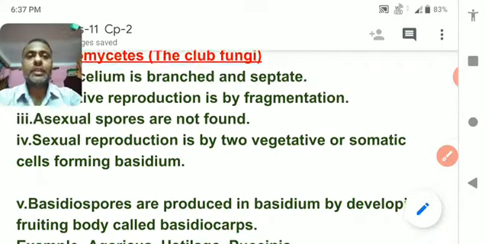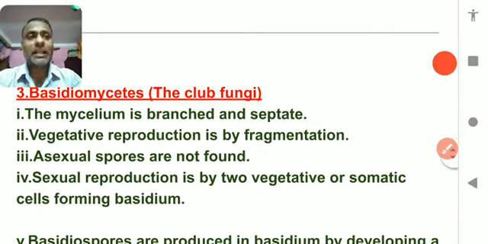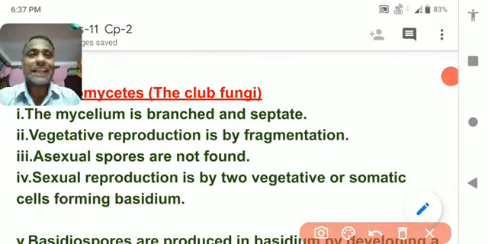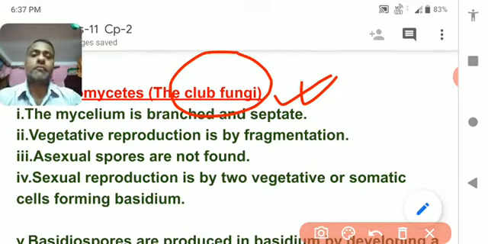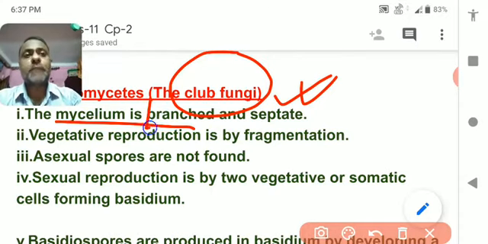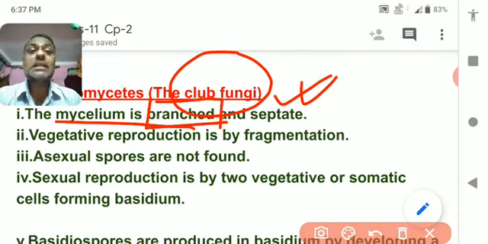Next, just a simple and very quick recap. Basidiomycetes is also called club fungi. The structure is just like a club shape. The mycelium is branched, and another feature is that it is septate, meaning each mycelium is separated by a separating cell wall.